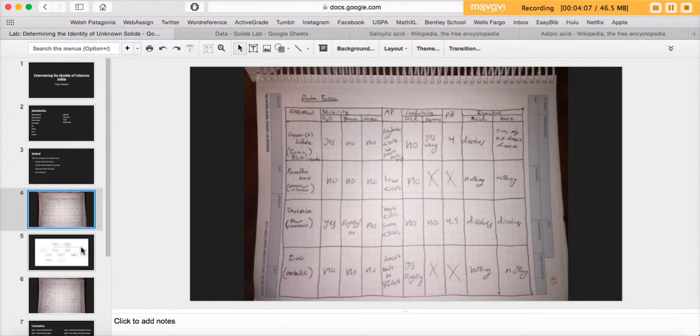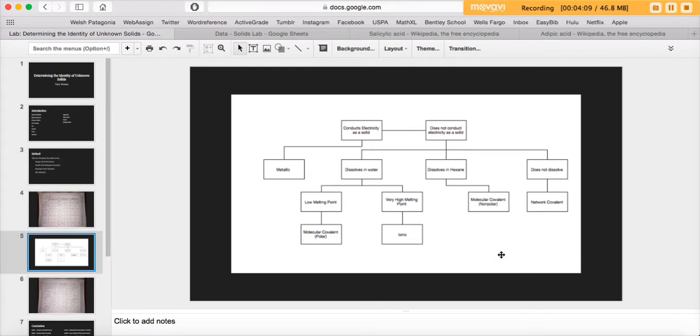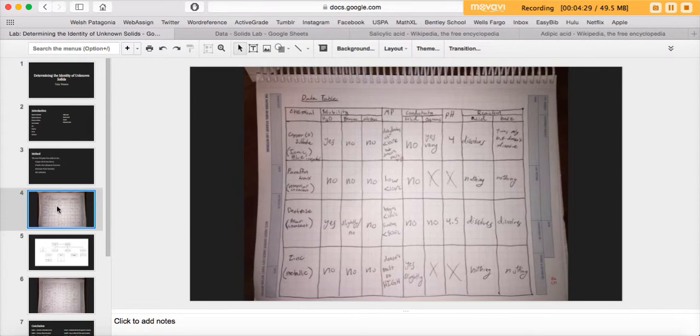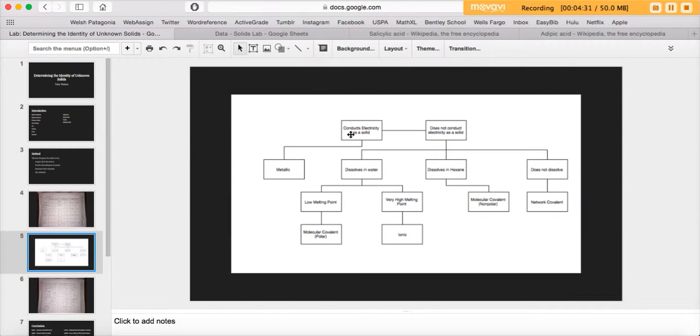So from this, I made a flow chart where if it conducts electricity as a solid, then it's going to be metallic, which I later found out could also work for network covalent molecules. But this is based off the data that I got here, so I said that only metallic things conduct electricity as solids. If it doesn't, then it's one of these four.